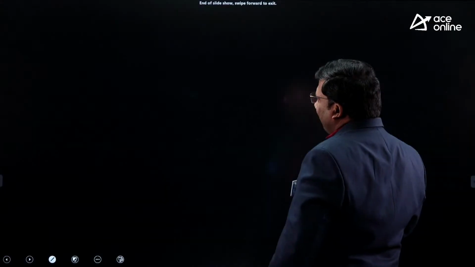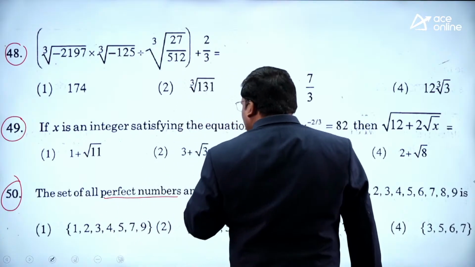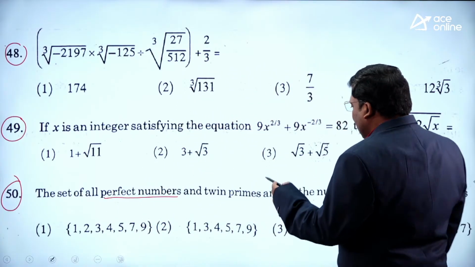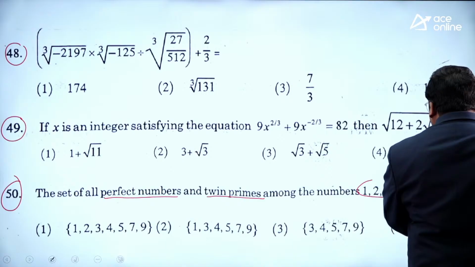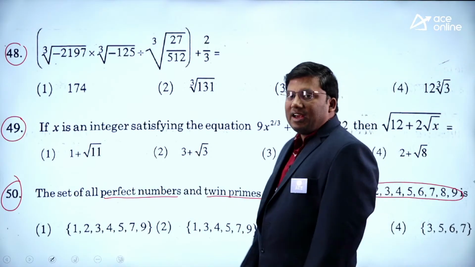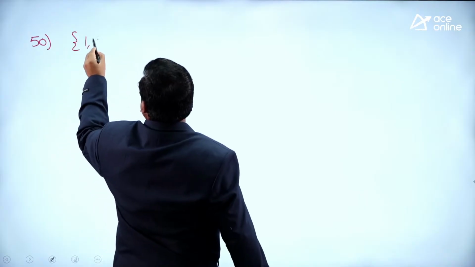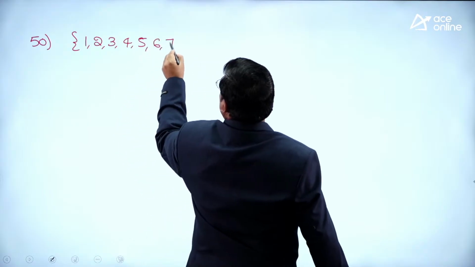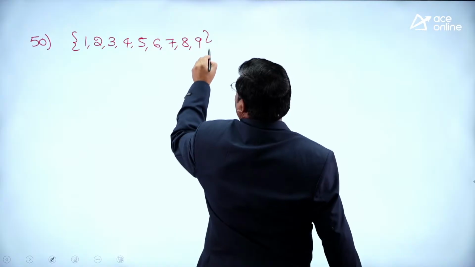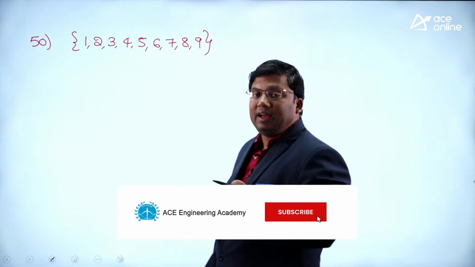Now 50th question, see here. The question is: set of all perfect numbers and twin prime numbers among the numbers 1, 2, 3, 4, 5, 6, 7, 8, 9. A set of numbers is given. The numbers are 1 to 9. I need a set which is formed from a perfect number as well as a twin prime number.